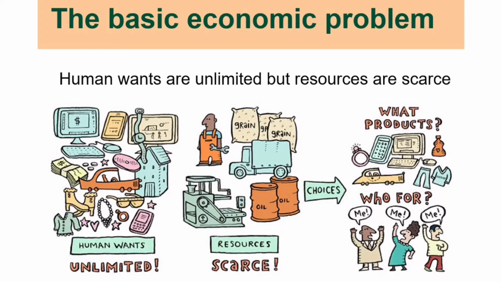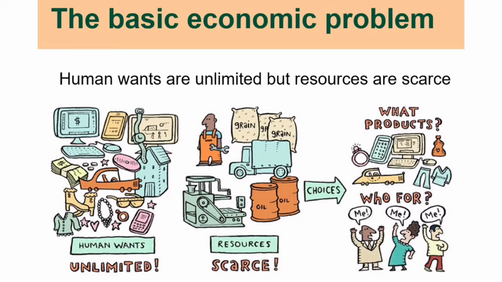Now, you have to choose the best possible way to use your resources so that your output and productivity are maximum, your wastage is minimum, and you can get more benefits out of it. That is called the problem of choice, because here you are choosing among alternative uses.